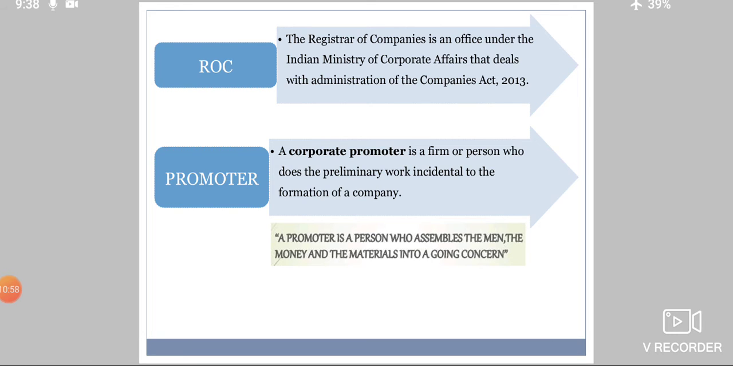And then you have got the promoter. See, a corporate promoter is a firm or person who does the preliminary work, the starting work incidental to the formation of the company. So now, whatever documentation procedures are there to form a company are performed by the promoter. See, below it's written, a promoter is a person who assembles, gathers the men, the money and the material into a going concern. Going concern means a company or a firm.